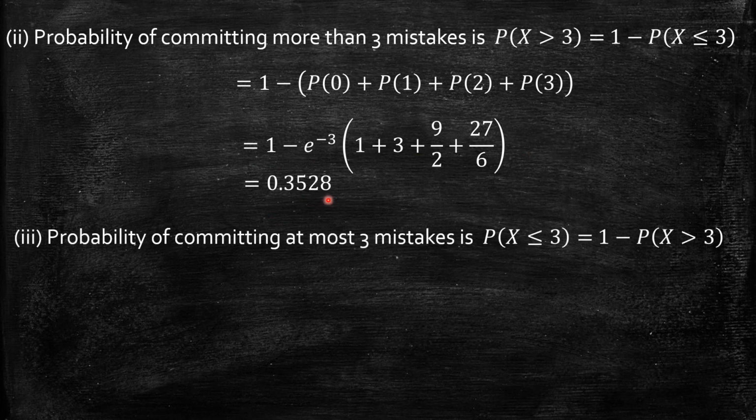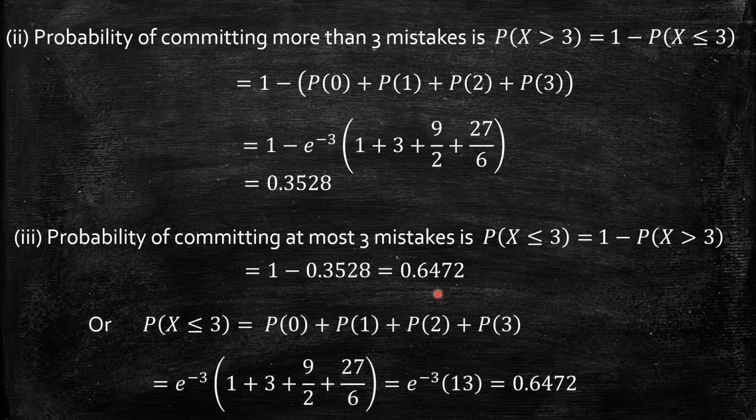Now what about the next? The probability of committing at most 3 mistakes. The maximum is 3, that means less than or equal to, so probability of x less than or equal to 3. Less than or equal to 3 means the values 0, 1, 2, 3. Already we have taken probability of x greater than 3, so x less than or equal to 3 is the complement of this. So 1 minus probability of x greater than 3: 1 minus 0.3528 is equal to 0.6472. Or if you want, you can take the direct way also, which gives the same answer 0.6472.